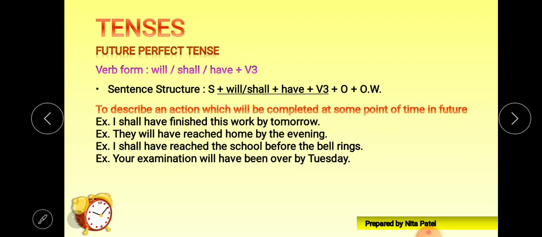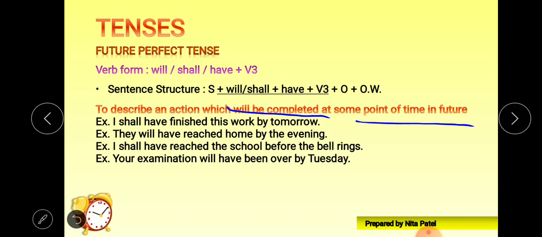Let's see some of the use. To describe an action which will be completed at some point of time in future. So we are talking about future, and in the future at a particular point of time, the action will be completed, the action will be finished in the future, and the point of time is given, right? If the point of time is not given, we can't say that the action will be completed. So point of time must be there, right?